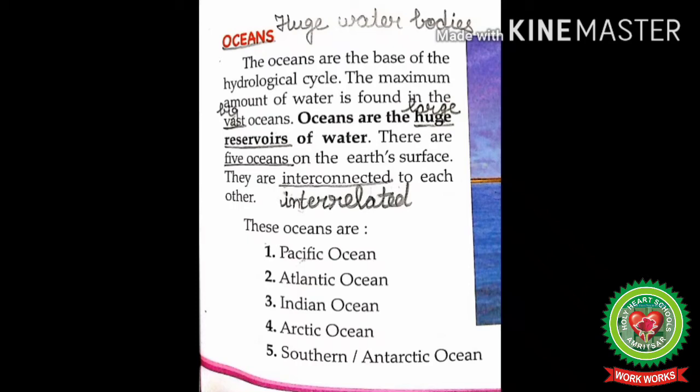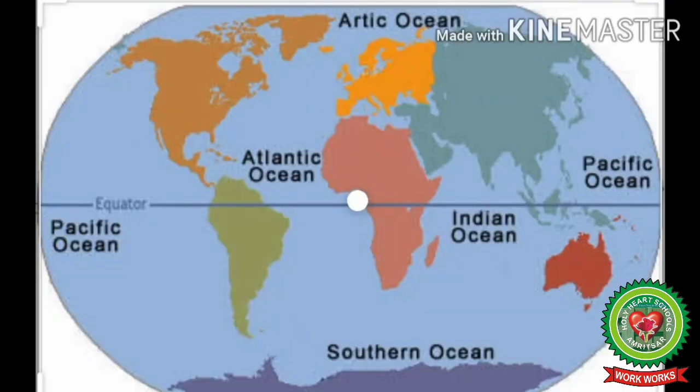These oceans are: number 1, Pacific Ocean, number 2, Atlantic Ocean, number 3, Indian Ocean, number 4, Arctic Ocean and number 5, Southern or Antarctic Ocean. So students, there are 5 oceans on the earth's surface. Like in this map, you can see number 1 Pacific Ocean, number 2 Atlantic Ocean, number 3 Indian Ocean, number 4 Arctic Ocean and number 5 Southern Ocean or Antarctic Ocean.